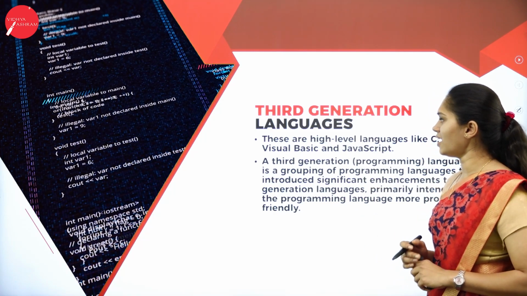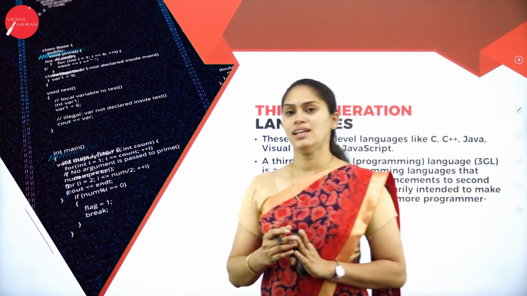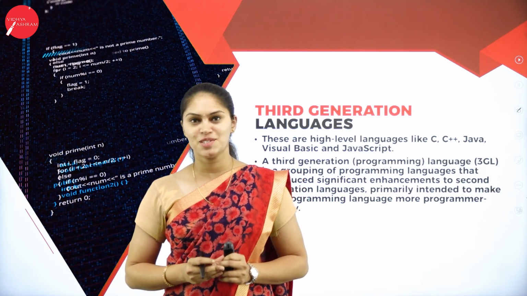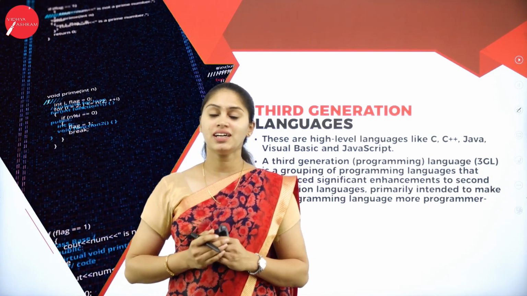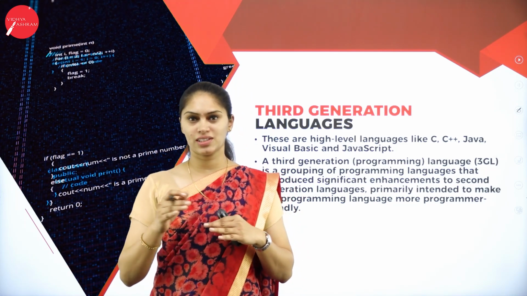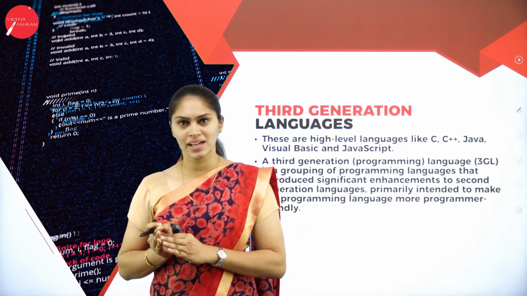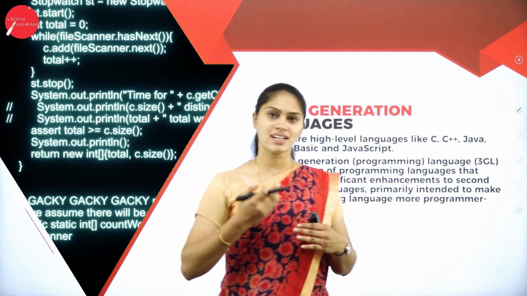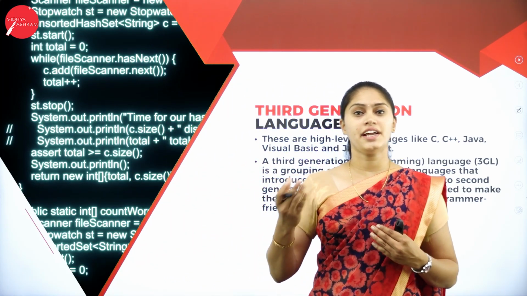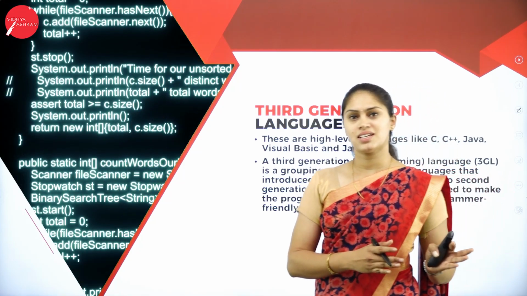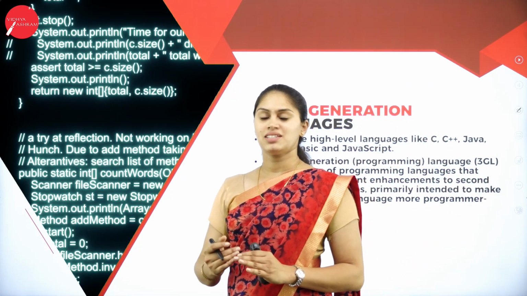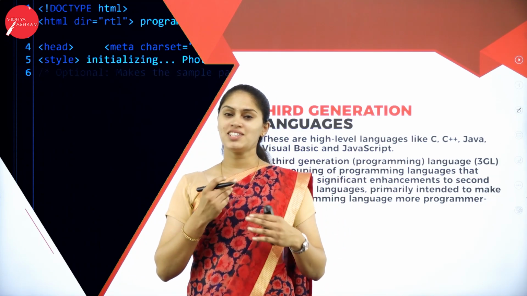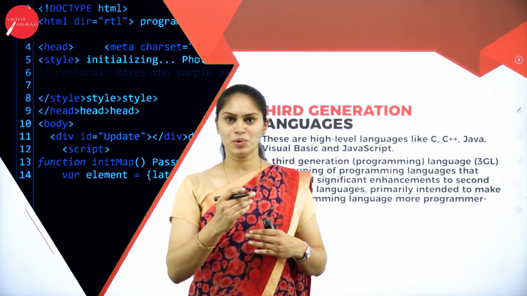So let me move on to the third generation programming languages. What does the third generation consist of? It is a higher version of the lower level languages. The third generation of programming languages, which comes under the higher level programming languages, acts as an enhanced or extended version of the previous languages. In the previous two, that is in lower level languages, first and second generation, there is not much interaction between the user and the computer system.